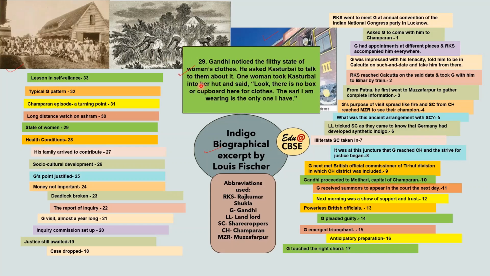And the state of women was also miserable. Gandhi noticed the filthy state of women's clothes. He asked Kasturbai to talk to them about it. And one woman took Kasturbai into her hut and said that, look, there is no box or cupboard here for clothes, and the sari I am wearing is the only one I have. So it was really, really miserable.